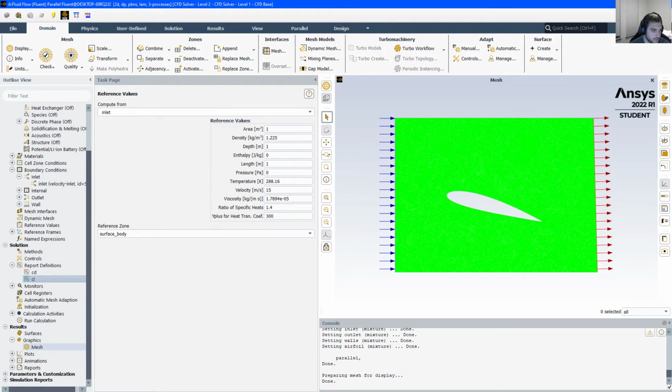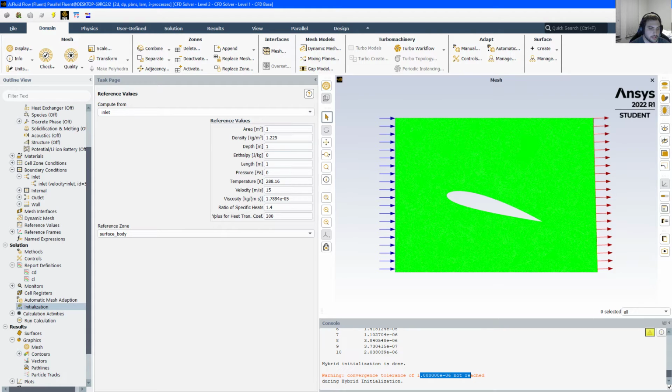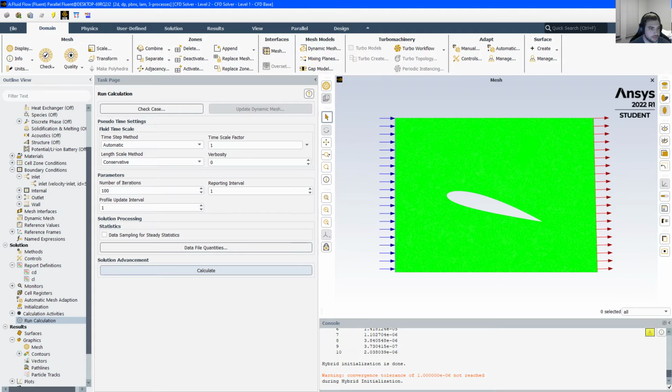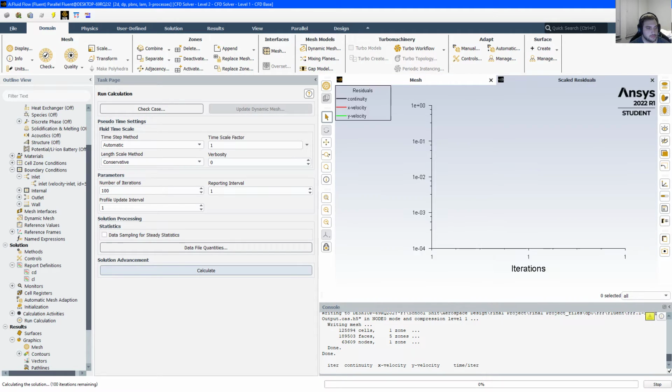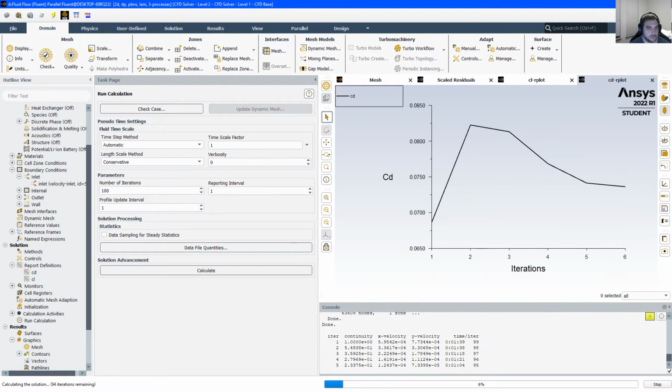I did that after calculations. Okay, so then you just want to initialize it. This does not matter. Come over to run calculations. Calculate it.